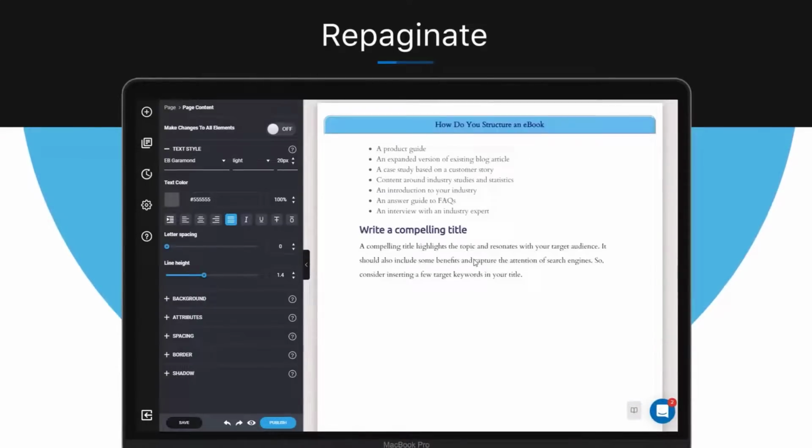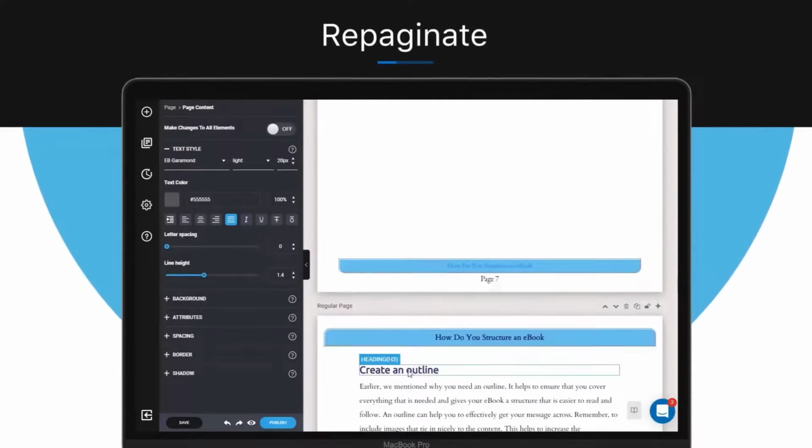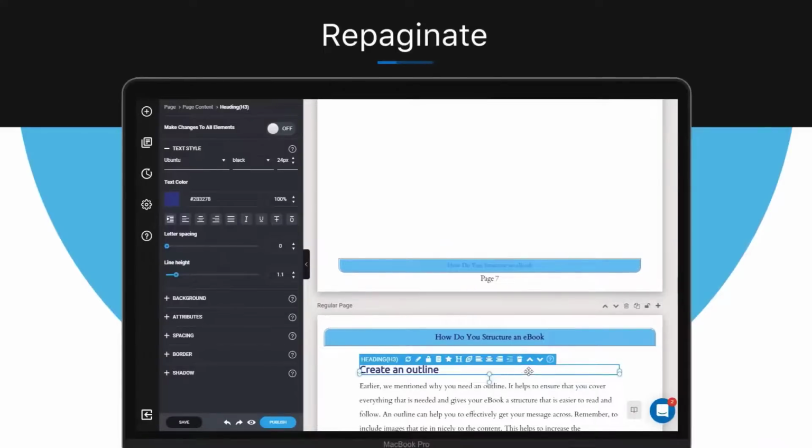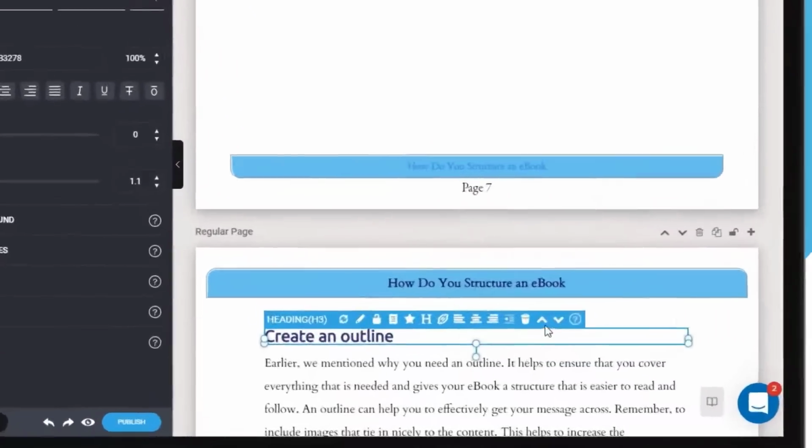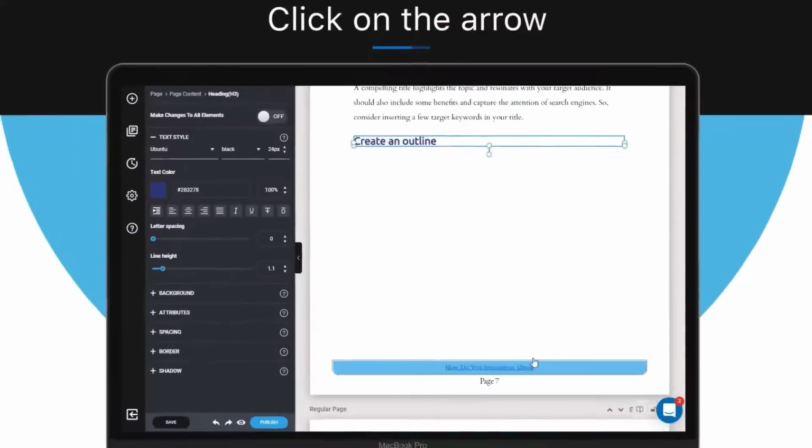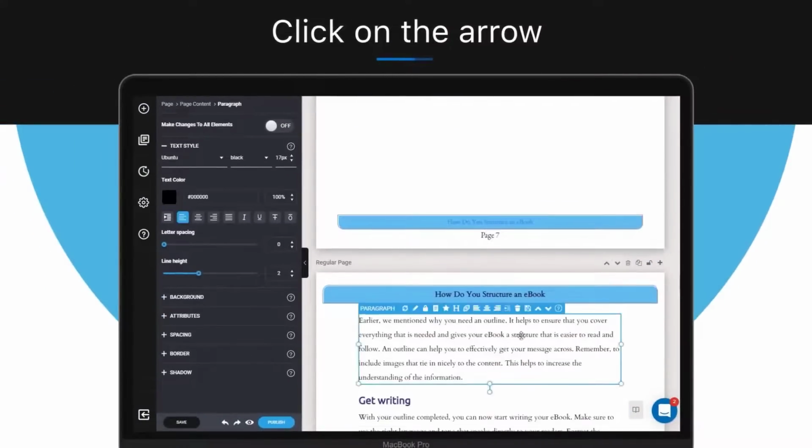Now this might happen because the page starts with a heading and the system thinks it's supposed to start with a new page, or there is a large image that doesn't fit in the current space. So in this case, you'd need to adjust it manually by selecting the content you want to move by clicking on the up arrow right here on the top bar, and here it is.